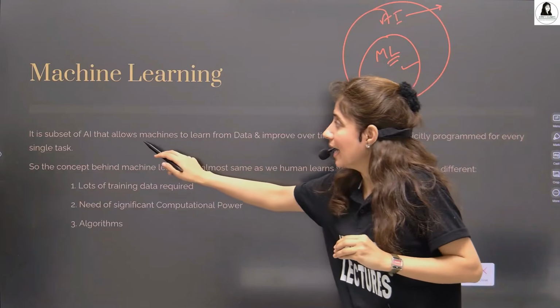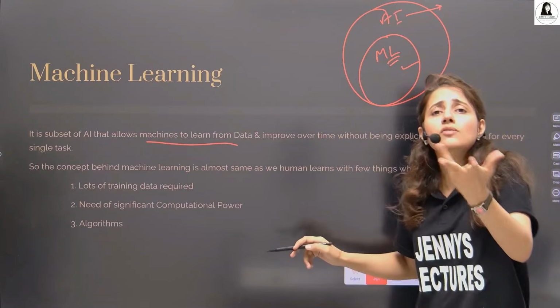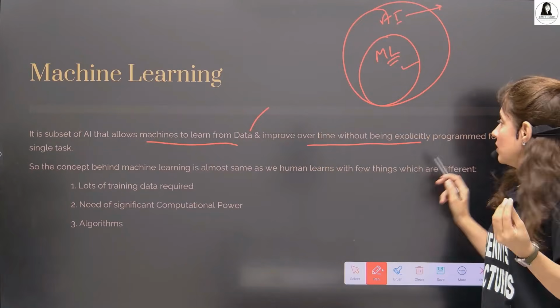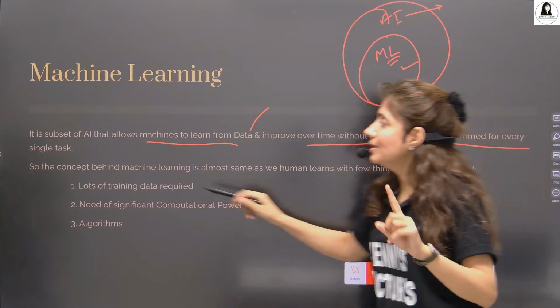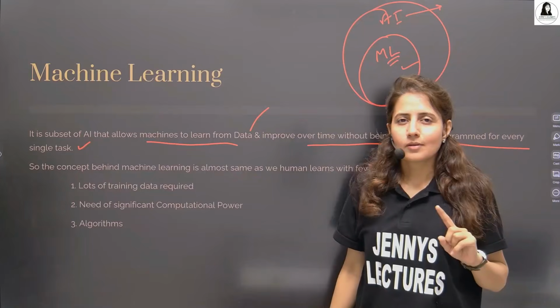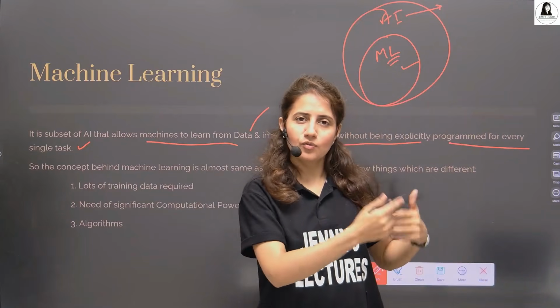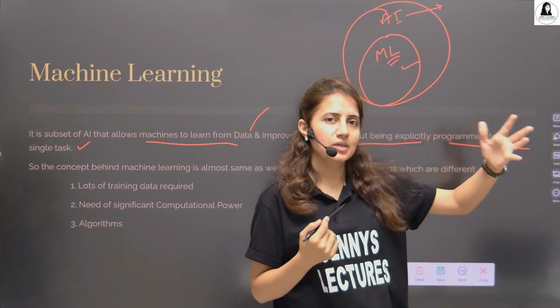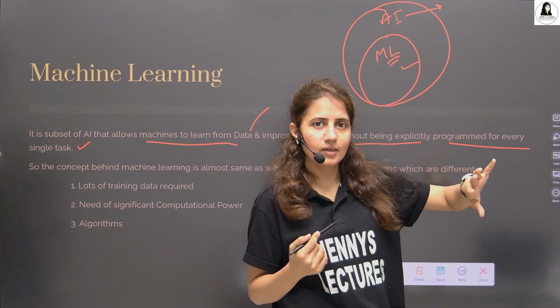So it's a subset of AI that allows machines to learn from data and improve over time without being explicitly programmed for every single task. Automatically, over a period of time, the machine learns. You don't have to program for every single task, right?